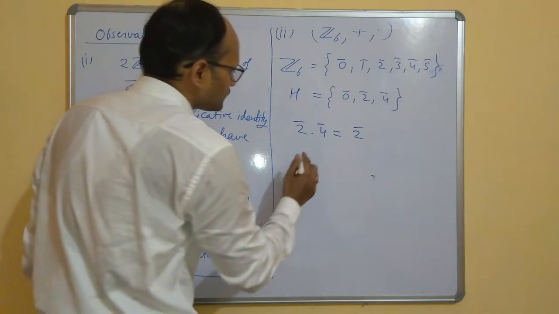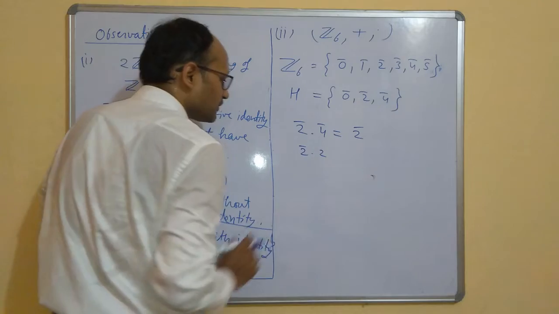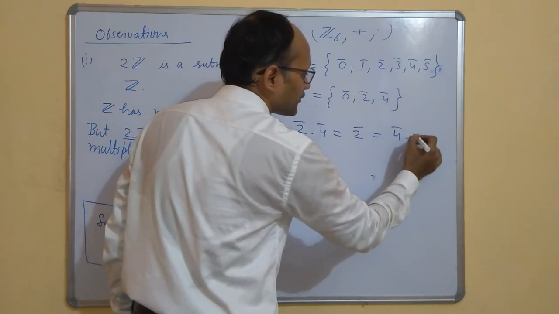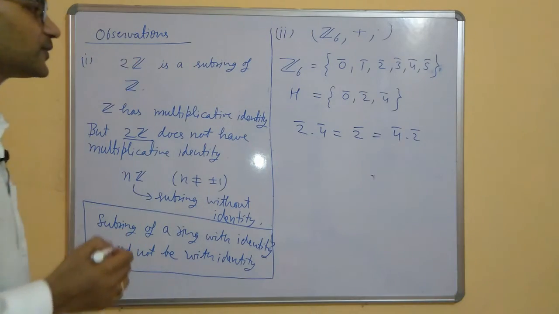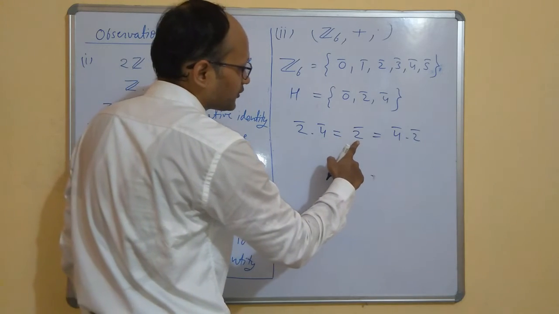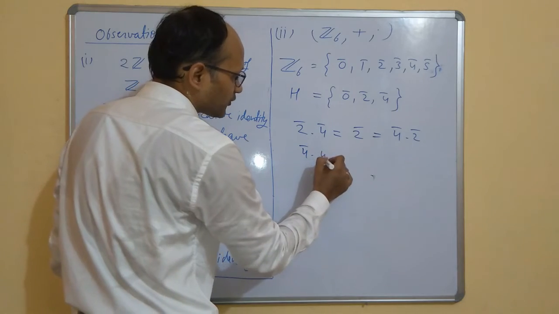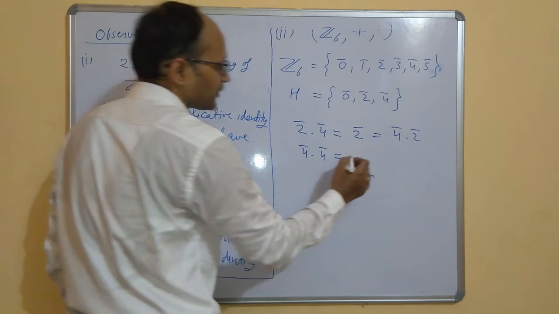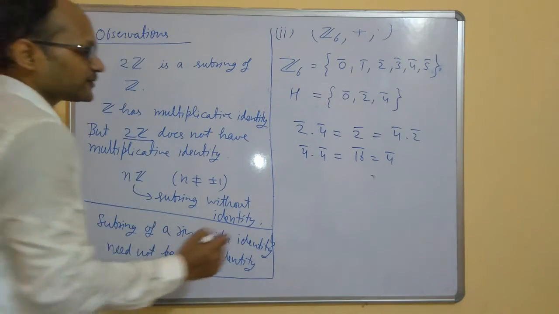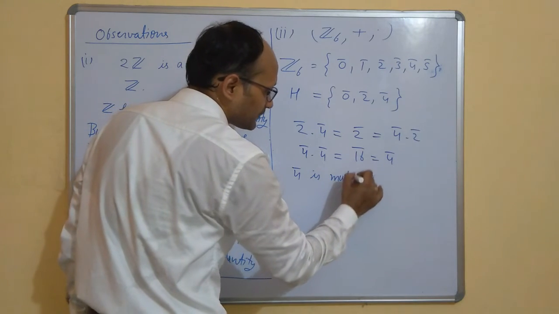Now if you multiply 4 bar into 2 bar, you are getting 2 bar. So is it working like identity? It should be true for 4 bar also. 4 bar into 4 bar is 16 bar, which is 4 bar. Yes. So 4 bar is the multiplicative identity.